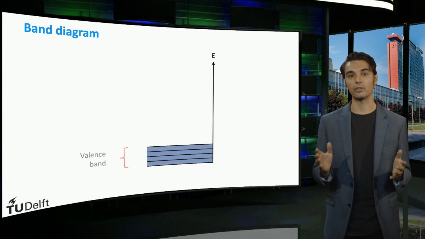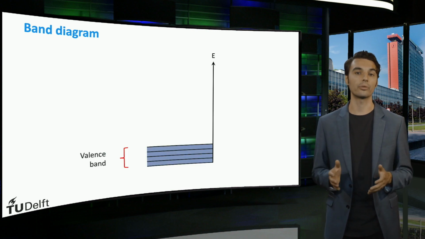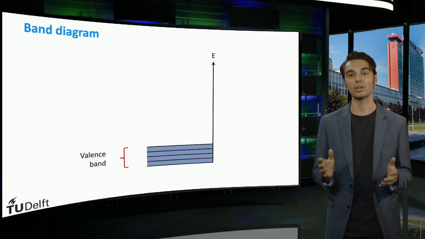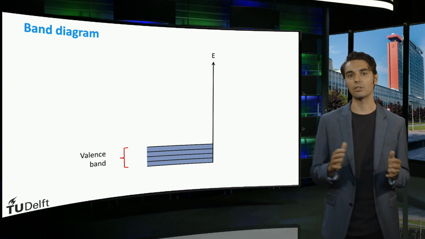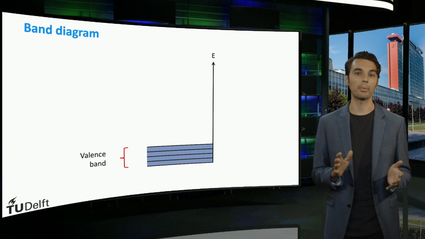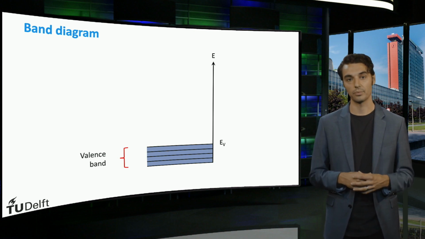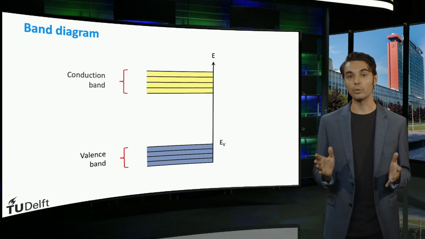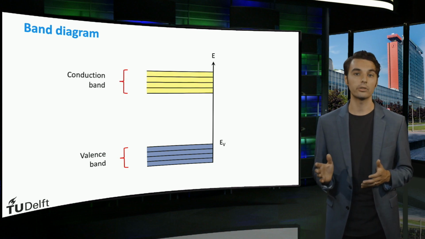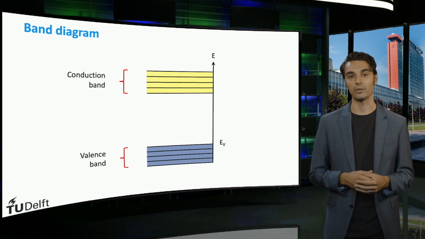At the lower end of this axis are the various allowed energy levels of the valence electrons that are bound in the silicon lattice. These levels are in the valence band, with the upper energy limit known as the valence band edge, indicated by EV. The energy levels of the unbound electrons, or conduction electrons, are represented by the conduction band.